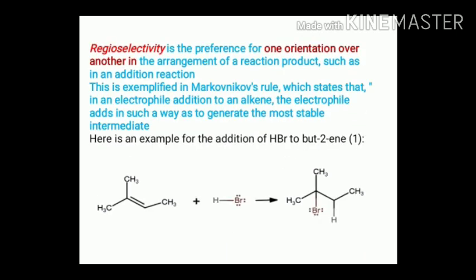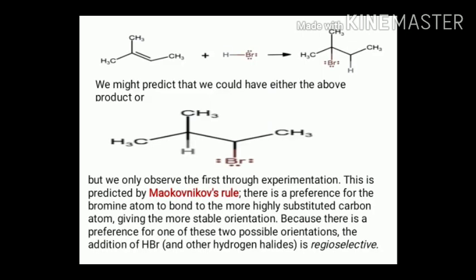Let me take another example, the addition of HBr to a butene. In this reaction there is a possibility of two types of addition. It can form 2-bromo-2-methylbutane, or it can form 2-bromo-3-methylbutane.